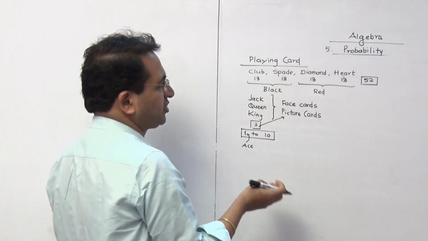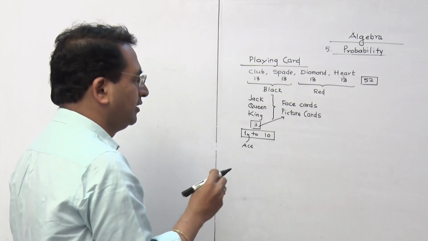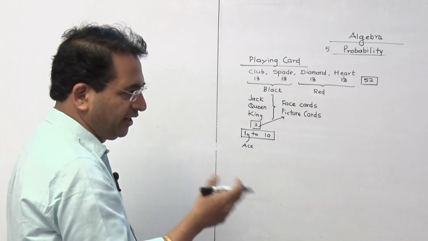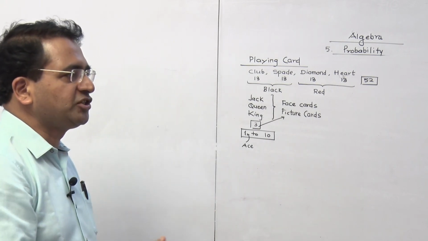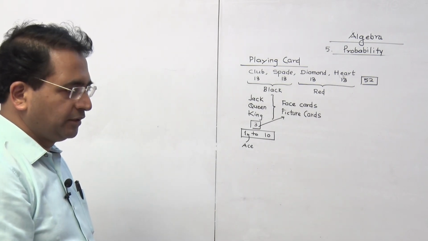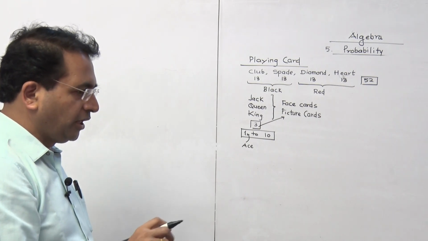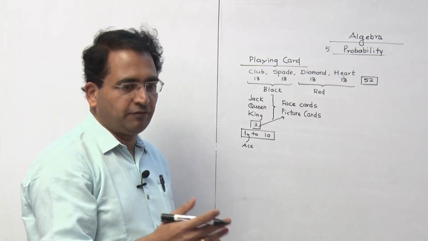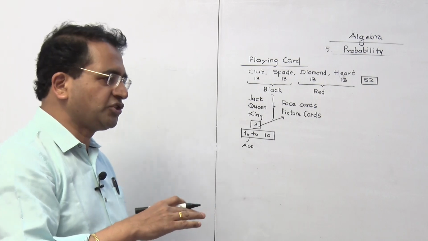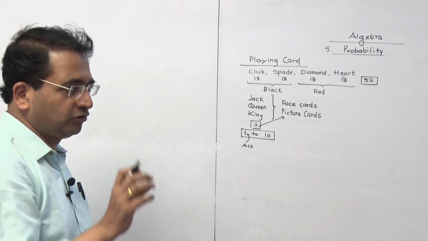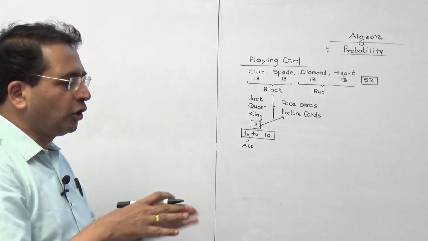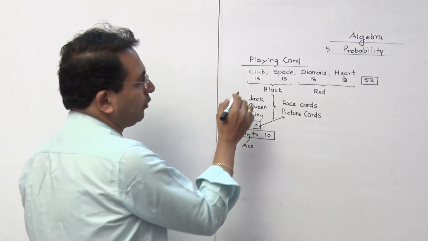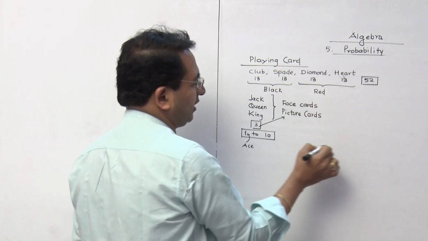There is a question which can be asked, and this is quite confusing. If I ask you, what is the probability of getting a picture card? That is one question. Now if I ask you, what is the probability of getting a red picture card? The question changes immediately because of that additional word red. So you have to understand the language properly.